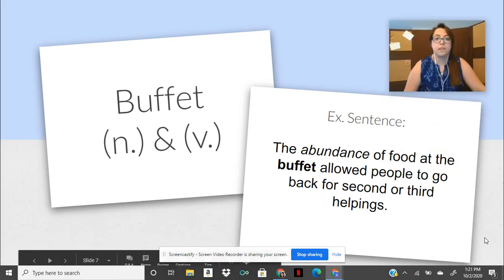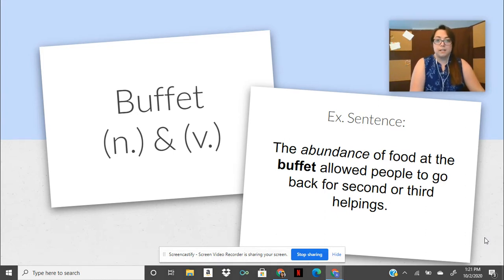Here you go. Our third word is buffet, and it can be a noun or a verb depending on how you want to use it. So, our example sentence is the abundance of food at the buffet allowed people to go back for second and third helpings. Now, the word abundance is italicized because it was a vocab word. See, they all keep coming back.